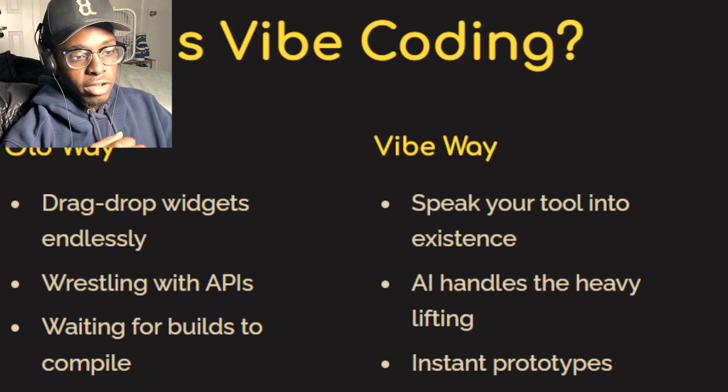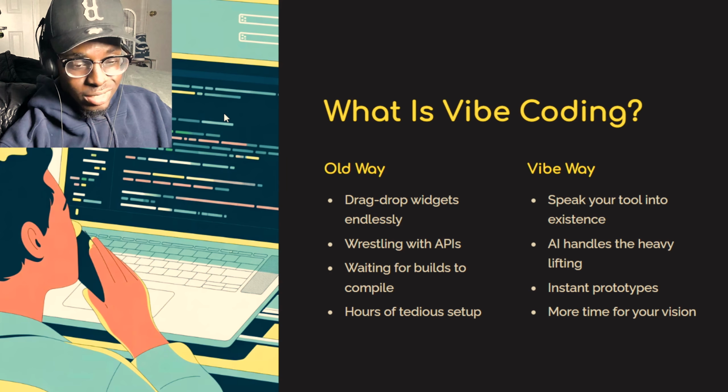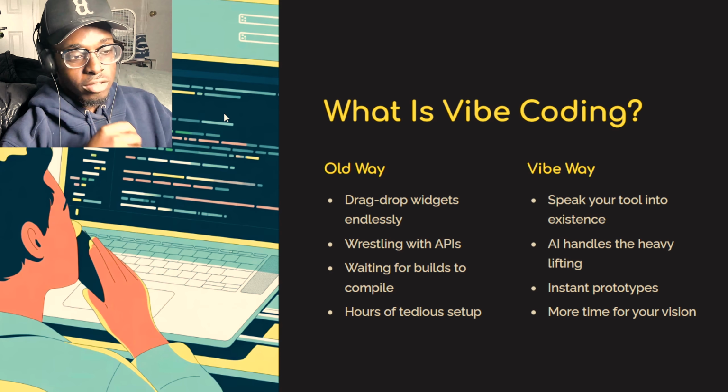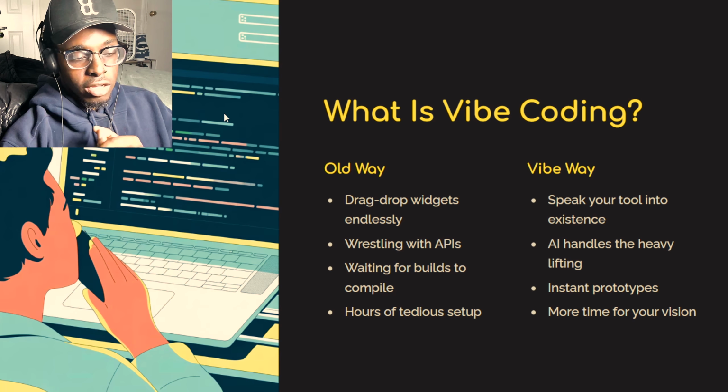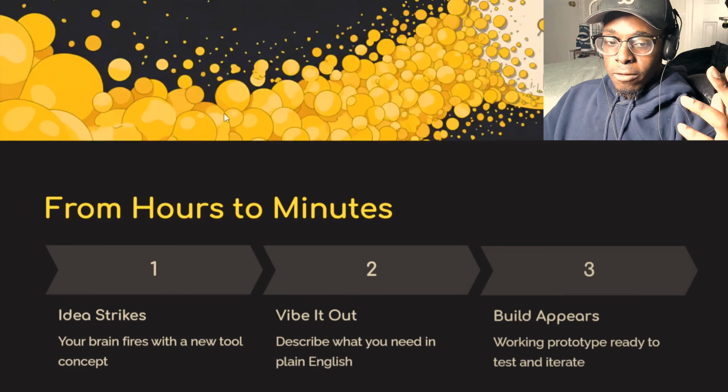And the new way of vibe coding, the vibe way, is speaking the tool into existence. You can do speech to text and put something in. With vibe coding, which we can do today, AI handles the heavy lifting for you. Instant prototypes, more time for your vision. So this is just what vibe coding is, just in case you didn't know. But I'm sure most of you knew what that was.